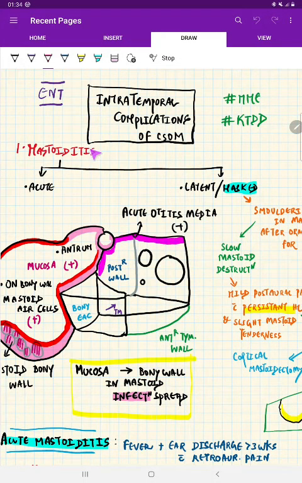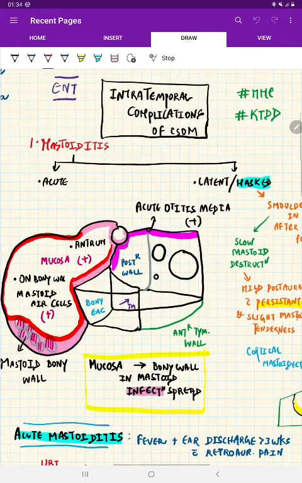Our basic idea says itis is inflammation and mastoiditis is basically inflammation of the mastoid. Now, how is it inflamed? Basically, when the mucosa lining the mastoid is inflamed, the infection is spreading from the mucosa into the bony wall in the mastoid air system. It is called mastoiditis. So, from the mucosa to the bony air system of the mastoid, if the infection is spreading, then this is called mastoiditis, and this is usually associated with acute otitis media.